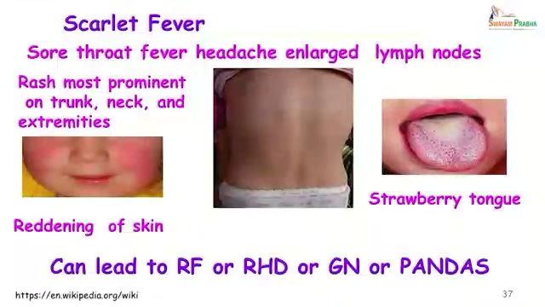It is characterized by sore throat, fever, headache, enlarged lymph nodes, a rash which is most prominent on the trunk, neck and extremities, reddening of the skin and strawberry tongue. Scarlet fever can lead to rheumatic fever, rheumatic heart disease or glomerulonephritis or PANDAS.